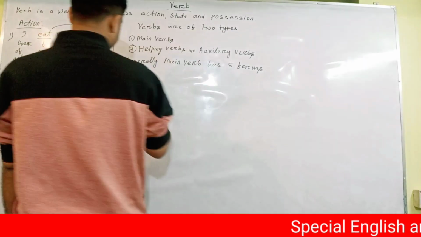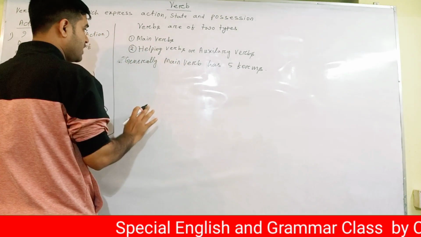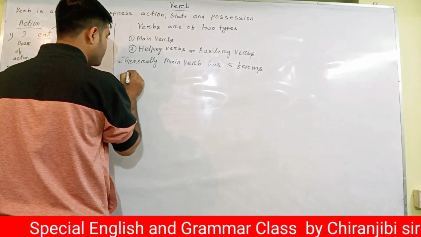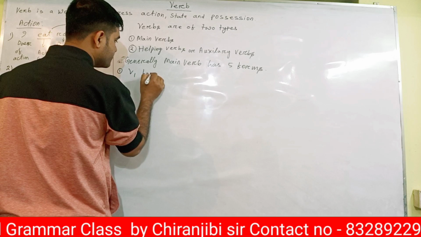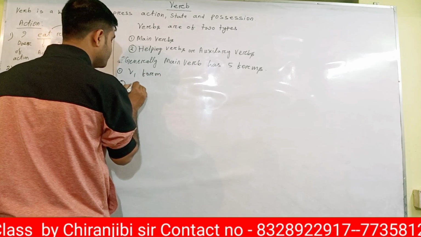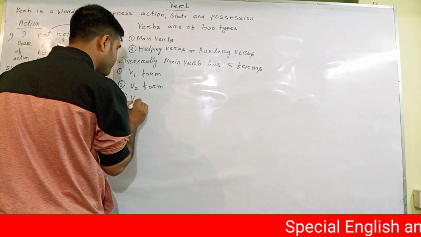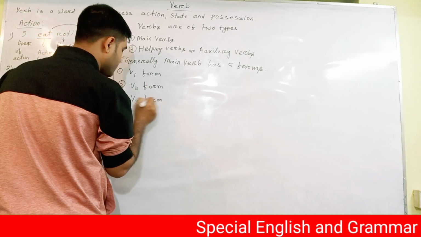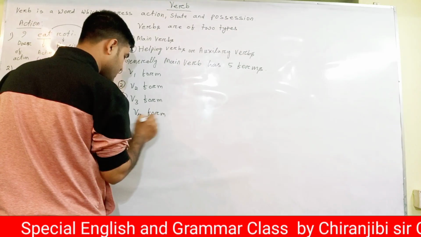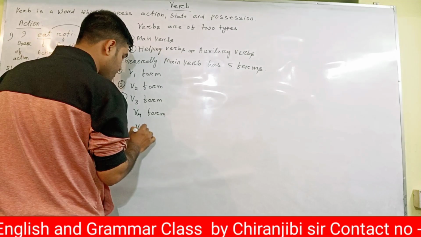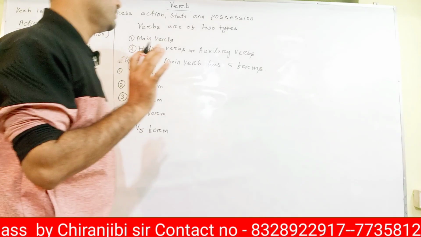We'll see later. There is another exceptional case. So what are these five forms? V1 form, V2 form, V3 form, V4 form, and the last one is V5 form. These are the five forms of the verb.